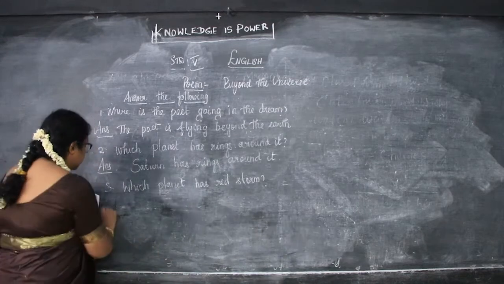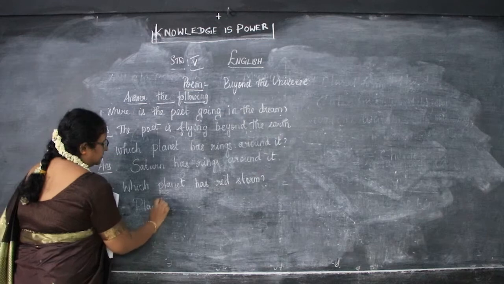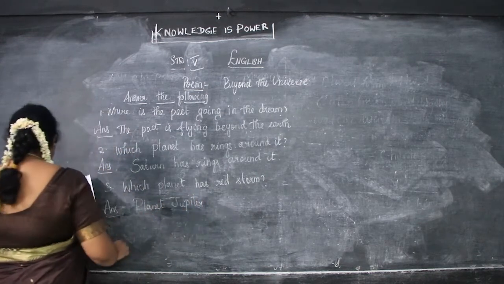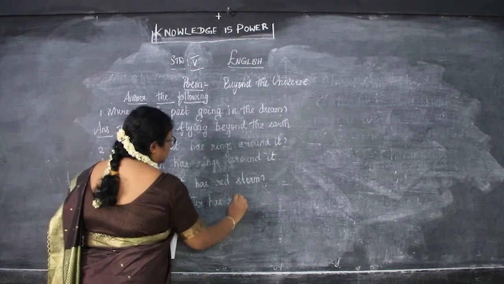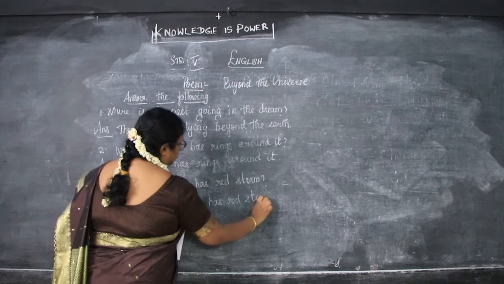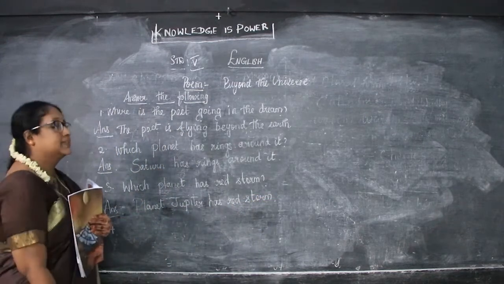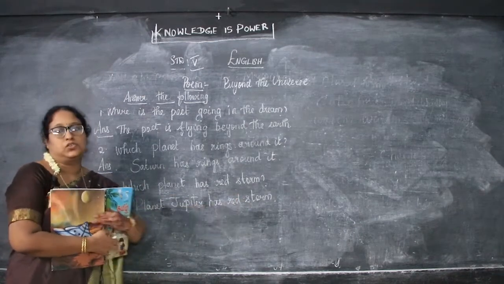So, planet Jupiter has red storm. So, what is the question? Which planet has red storm? Planet Jupiter has red storm.